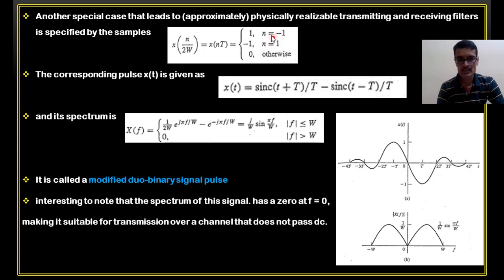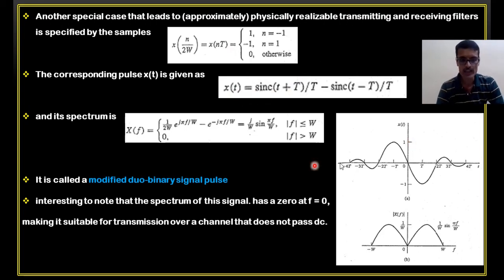If I plot the waveform for this, just look at this. X of nt equal to 1 for n equal to -1. So at minus t, it is +1. At plus t, it is -1. So for a positive value, it is -1. For a negative value, it is +1. Something like this. And it is equal to 0 at any other values. That is the time domain. If I take an inverse Fourier transform of this, this is again x of t. By substituting into the equation, we can get the corresponding x of t here. X of t is a sinc pulse.